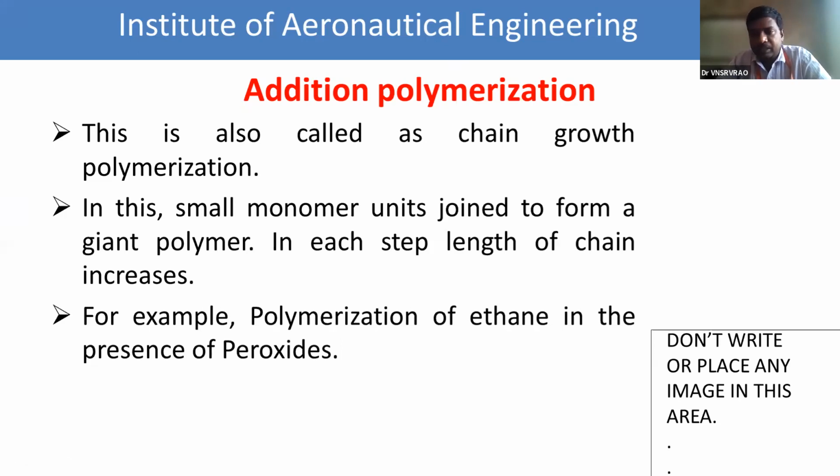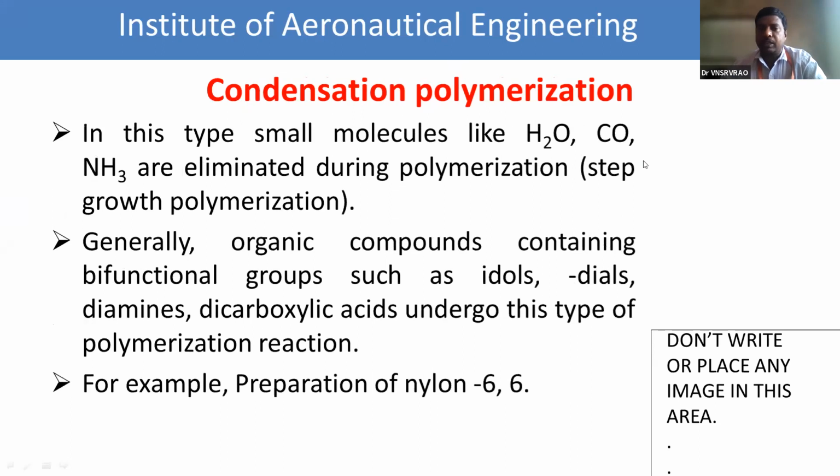Condensation polymerization involves the formation of byproducts like water, carbon monoxide, and ammonia, and it is also called step growth polymerization.